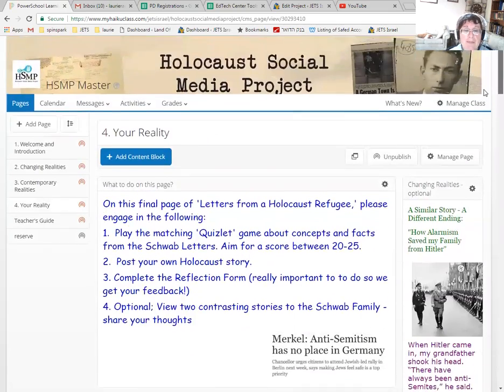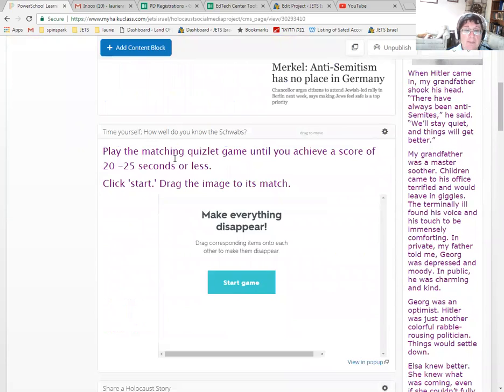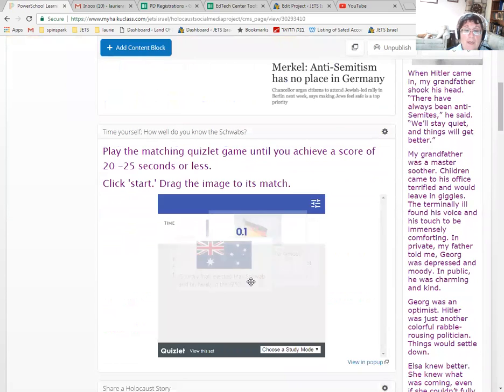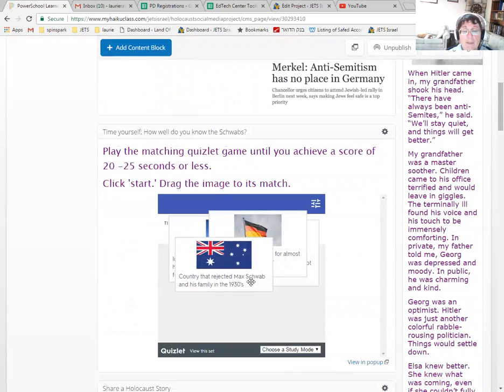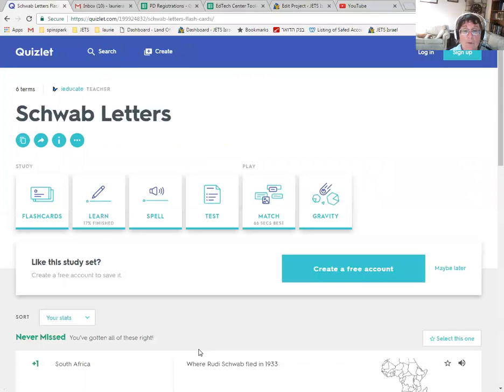The 3 activities are, the first activity is play the matching Quizlet game. This is a game that tests the students' acquisition of the different concepts and vocabulary used in the unit. They click the Start the Game yellow button in the middle, and then it opens up the game. It is possible to play it on the haiku, but it's not recommended because everything comes out very small. It's recommended that they click the View This Set bar at the bottom, and that opens up the game in a new window.